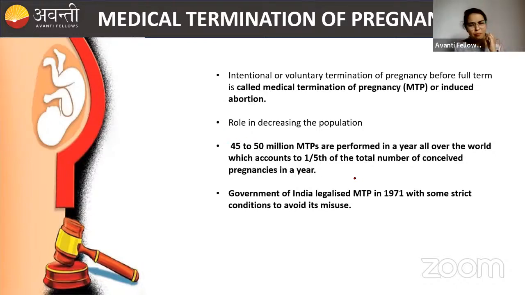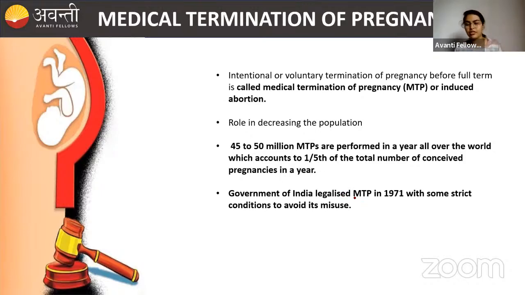There will be many surgical procedures, or many kits will be used. There will be an MTP kit, which consists of two types of tablets, mifepristone and misoprostol. So there are MTP tablets too, and there will be surgical procedures also. So with several means, there will be a termination of pregnancy.